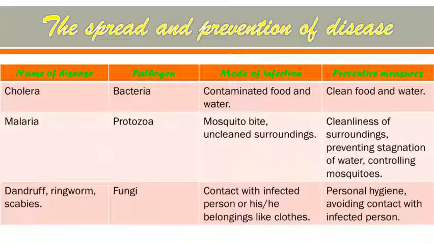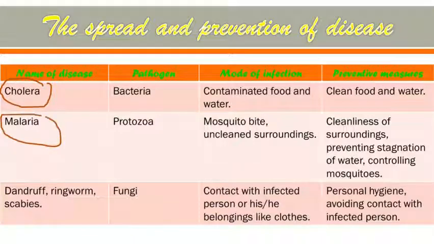Next is cholera. Now cholera causes diarrhea and dehydration. That means the loss of water from the body of a person. Pathogen is bacteria. Mode of infection is contaminated food and water. That means if we eat contaminated food and drink contaminated or polluted water, we can suffer from the disease cholera. So preventive measure is again we have to use clean food and water.